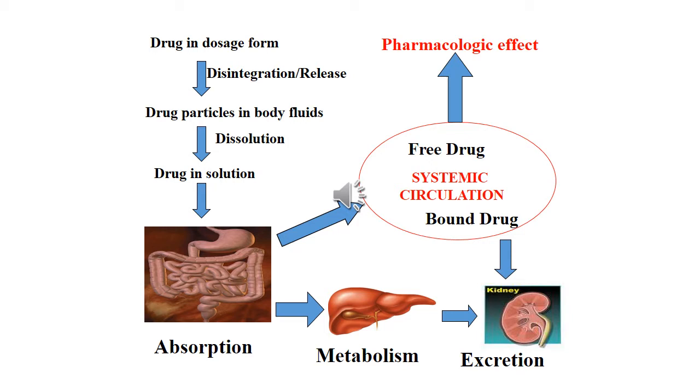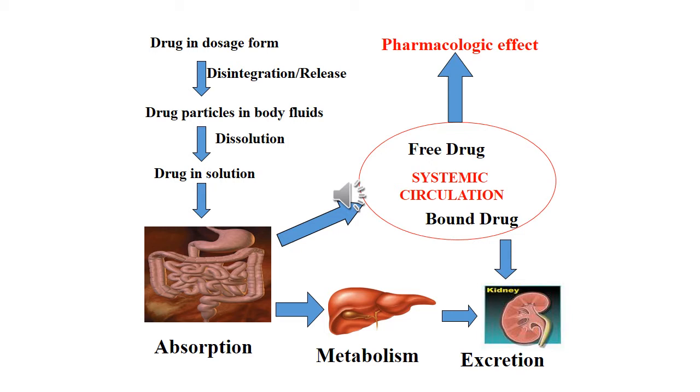Drugs in solution get absorbed in the GIT, that is the stomach and the duodenum, and from the absorption it is released into the systemic circulation. In the systemic circulation, free drug causes the pharmacological effect, and some amount of the drug will get bound. The bound drug means some amount of the drug binds with the plasma proteins, and then the effect will be decreased.